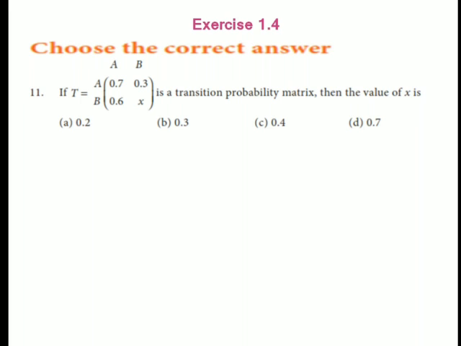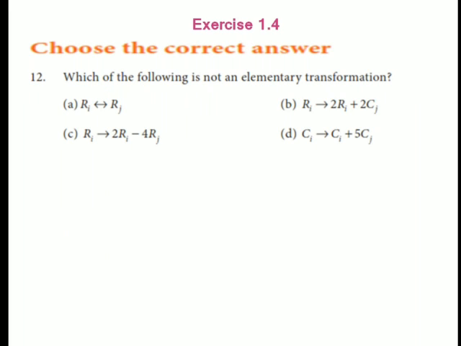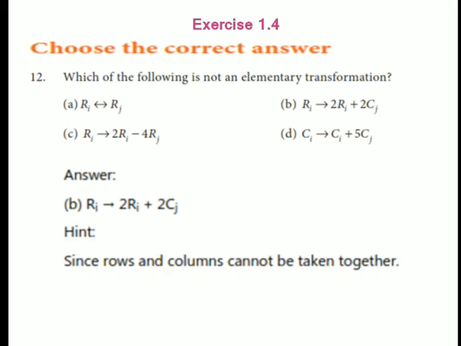If T is a transition probability matrix, then the value of x is 0.4. 1 minus 0.6 equals 0.4. Which of the following is not an elementary transformation? Ri equals 2Ri plus 2Cj, since row and column cannot be taken together.